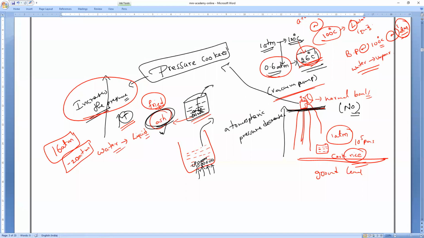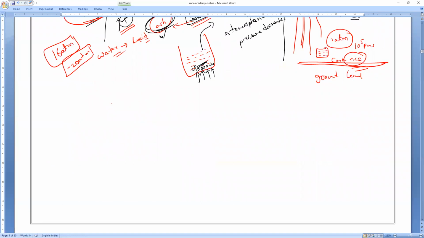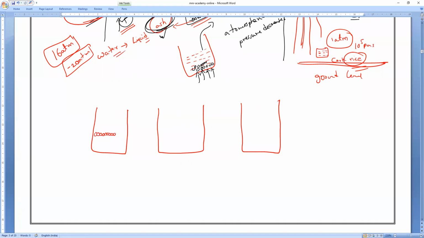Now let us see, we all know three kinds of states of matter. Can anybody tell me what the three states of matter are? Solid, liquid, gas. You all know about particles. In which one are the particles very closely packed? Solid. In solids, the particles are very closely packed, in liquids they are a little loosely packed, and in gases they are packed even more loosely. Very loose. Understood?